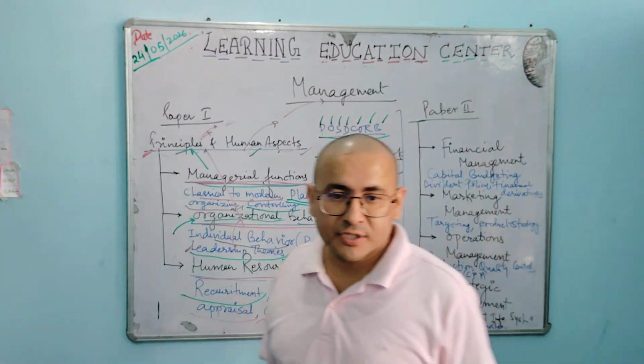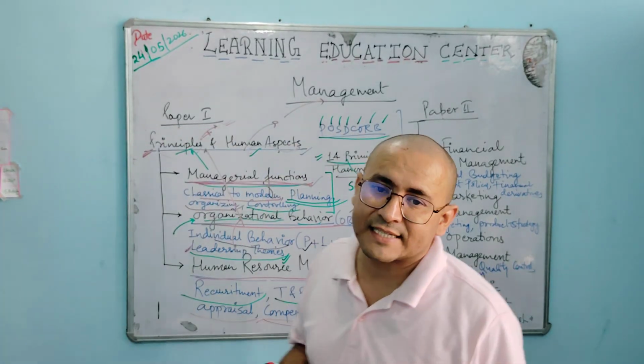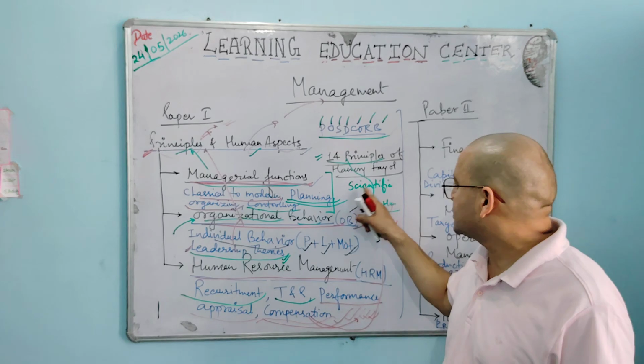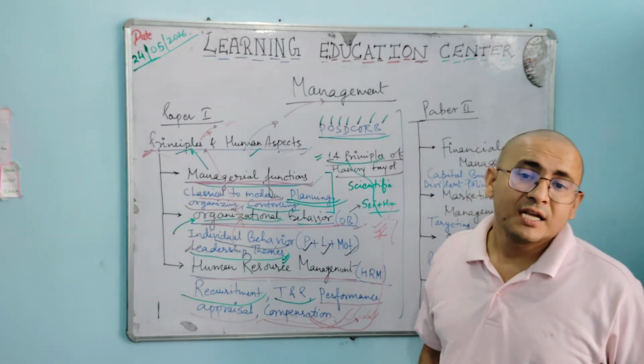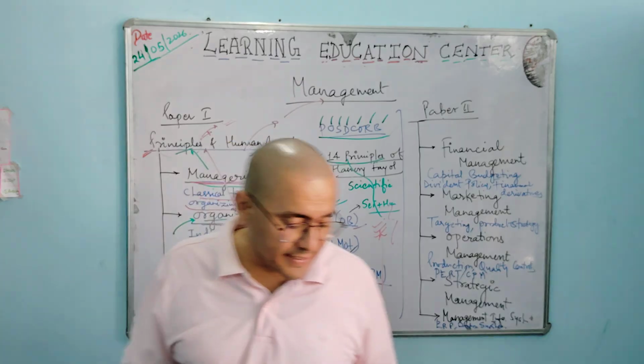Then authority and responsibility. Who is the authority? What are the different responsibilities of all personnel in an organization? That is to be delivered in these 14. However, we will have a lecture on the 14 principles of Henry Fayol, about management, about managerial functions, about the manager's role. And next is what?